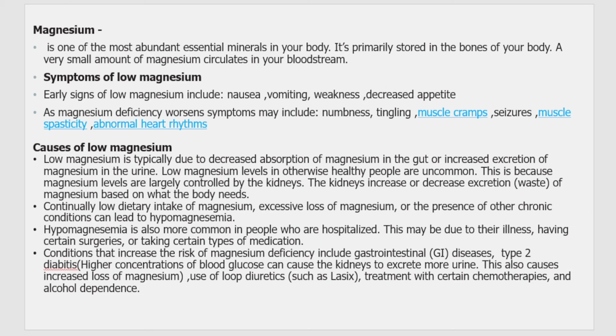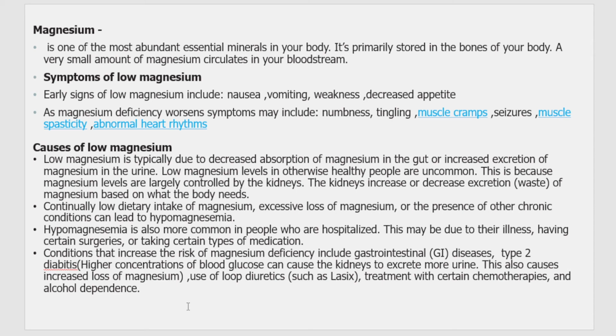So why is low magnesium caused? It is because of decreased absorption of magnesium in the gut, or increased excretion of magnesium in the urine. Whenever you're consuming a certain amount of food, the minerals from that food are absorbed, especially in your intestine. But if it's not absorbed efficiently, this can lead to problems related to a decreased amount of magnesium. Or if excess magnesium is thrown out of the body by the kidneys through your urine, that also can cause you problems.